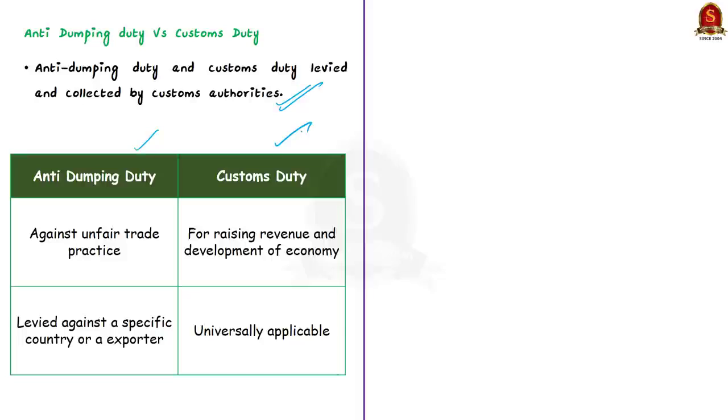As we saw, anti-dumping duty serves the purpose of providing a remedy to the domestic industry, because when they impose the duty, it acts as a remedy to the domestic industry. But on the other hand, customs duties are there as a means of raising revenue and for overall development of the economy. So the difference between anti-dumping duty and customs duty is that anti-dumping duties are levied against a specific country or a specific exporter, whereas the customs duties are general and they are universally applicable to all importers irrespective of the country of origin and irrespective of the exporter.